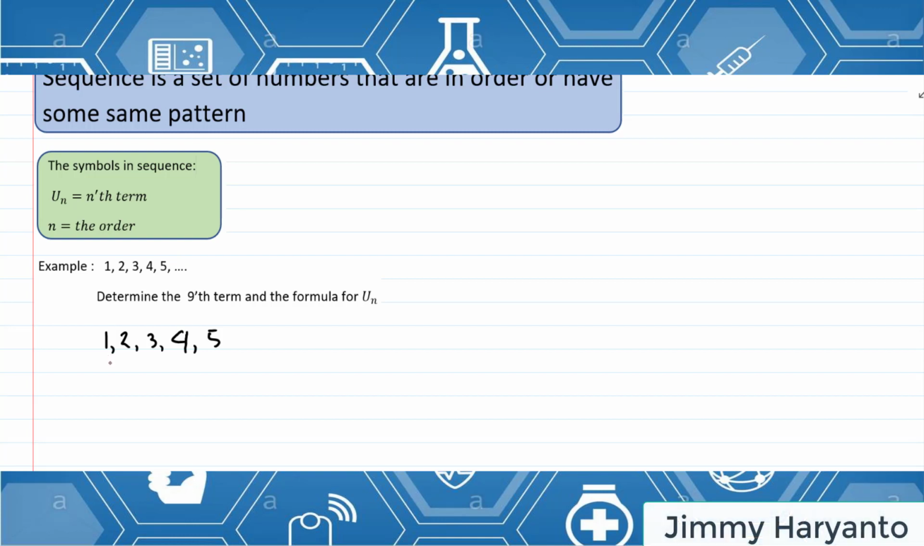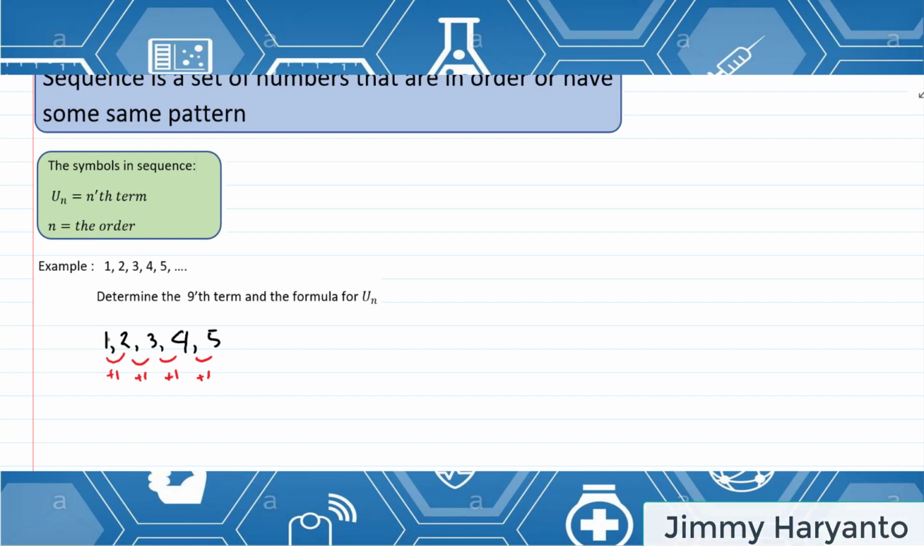So let's try to find out what the pattern is. 1 to 2, we can say it is plus 1. 2 to 3 also plus 1. This also plus 1 and this also plus 1. So the pattern is always the same: plus 1, plus 1, plus 1, plus 1. So we call it a sequence.